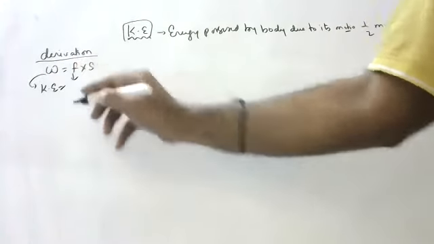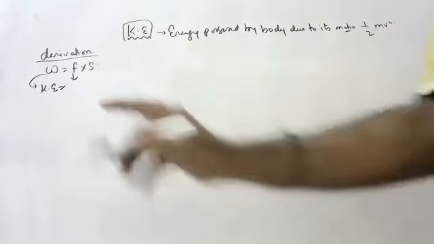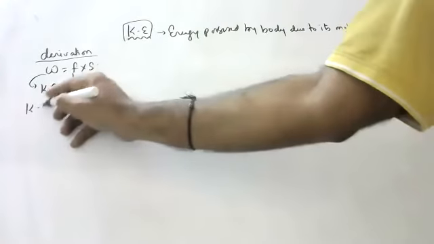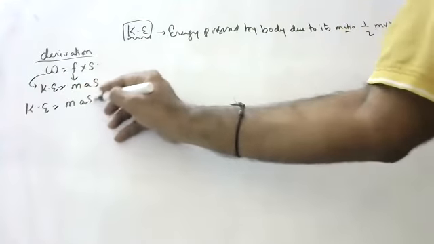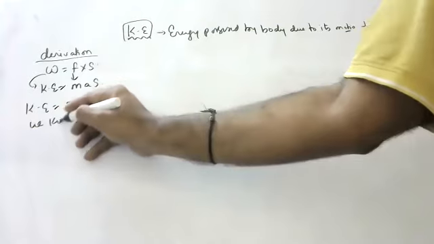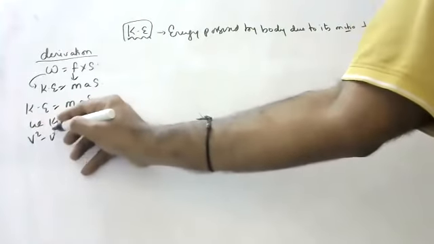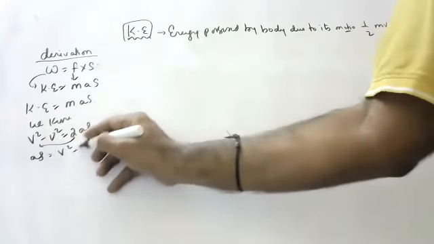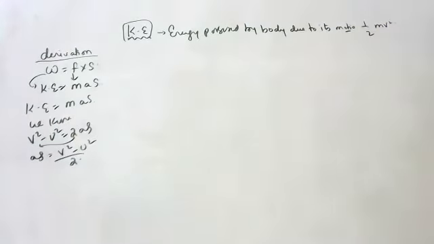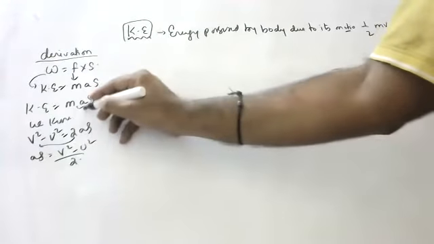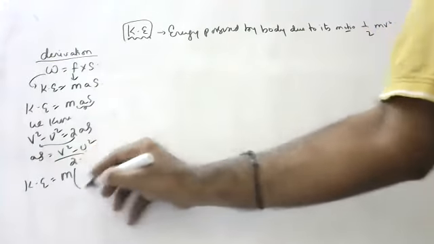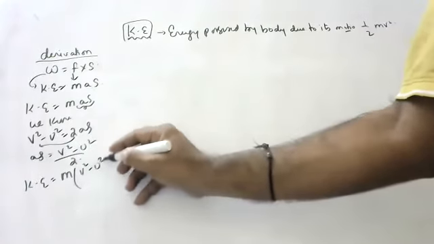And from Newton's second law, F is equal to ma. So kinetic energy is equal to mas. From the third equation of motion, v square minus u square is equal to 2as. So as is equal to v square minus u square by 2. Substitute here, children. Instead of as, we put this, so kinetic energy is equal to m times v square minus u square by 2.